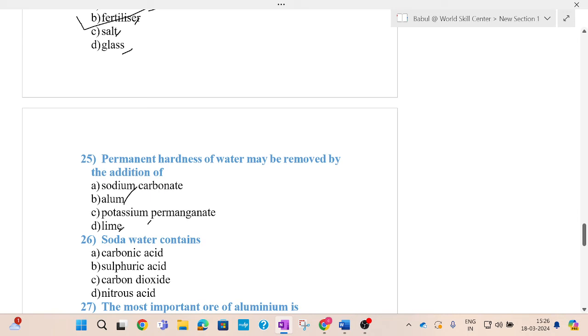So the answer is sodium carbonate. Sodium carbonate is generally used to remove permanent hardness of water.